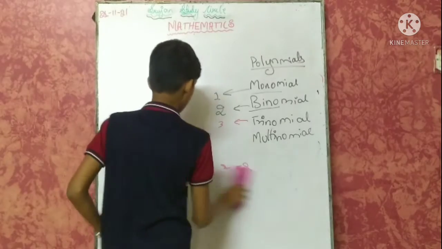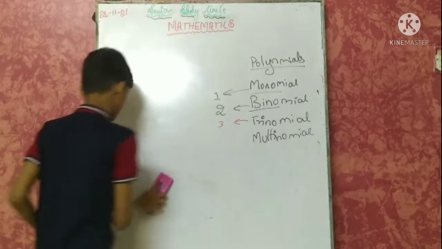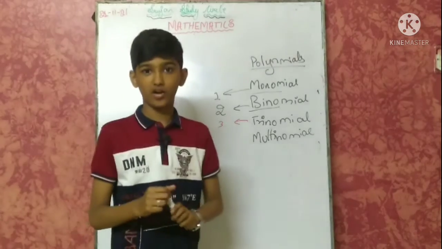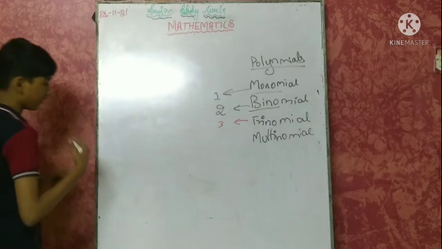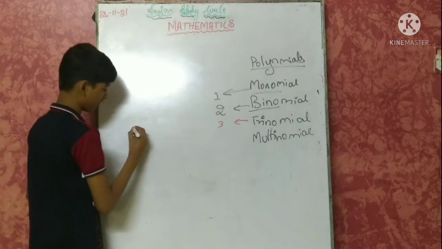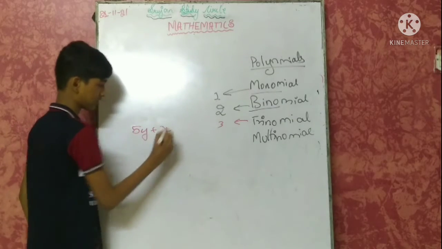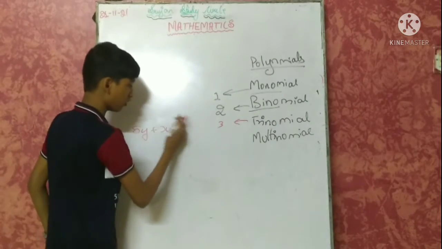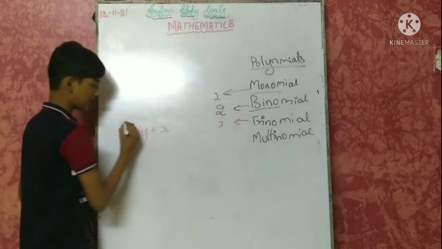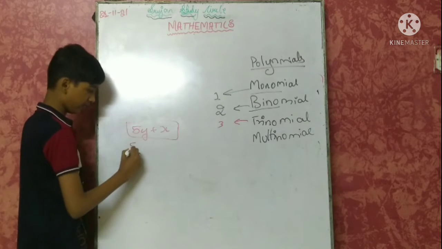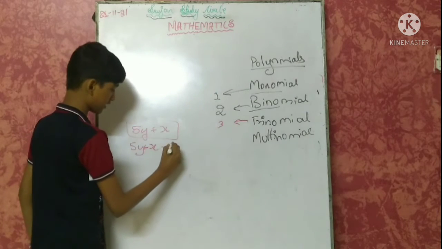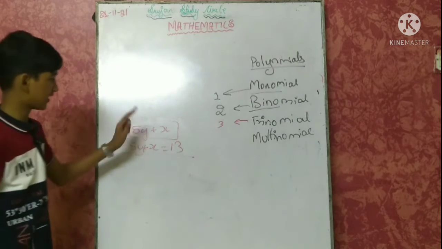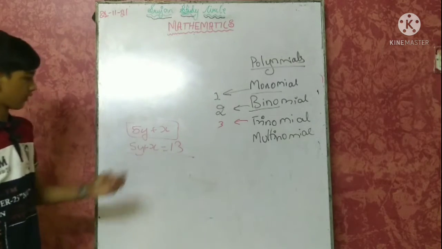And constants and variables we have learnt. Equation and expression we have learnt. So let us take an example to find out an expression and an equation. We will take 5y plus x. Now this is an expression because we don't know the total. 5y plus x equals 13 is an equation. This is an expression, this is an equation.